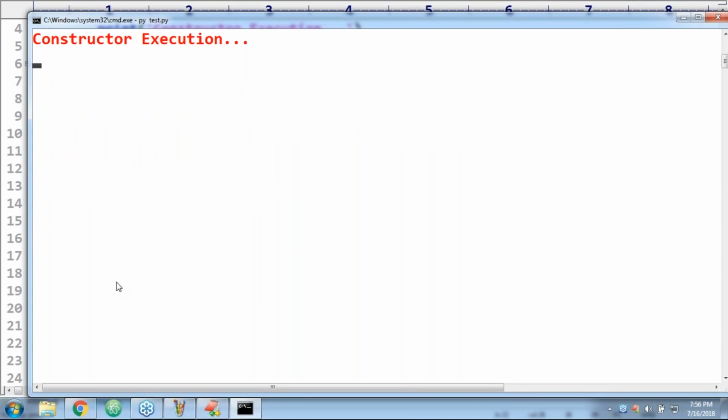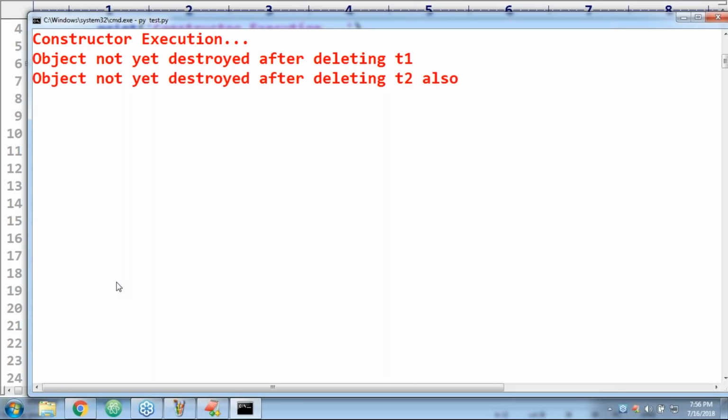Constructor execution. del T1 happened. 10 seconds I'm waiting. Object not yet destroyed, because if the object is destroyed, the destructor will execute. It is not executed, right? Object not yet destroyed after deleting T2 also. Correct. Destructor not executed. Now, after 10 seconds, the last reference will be gone.